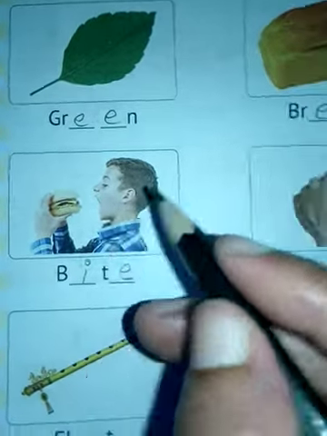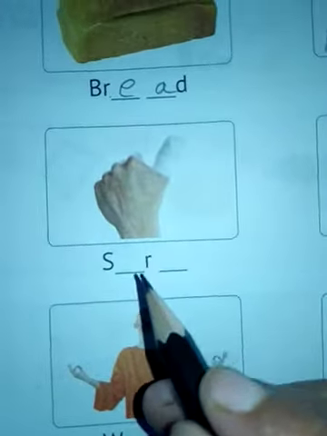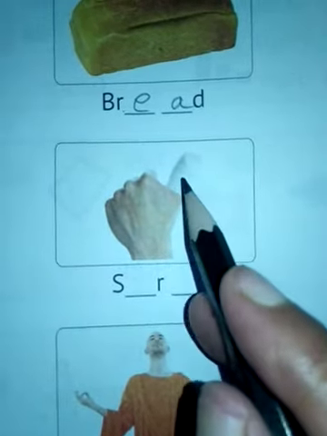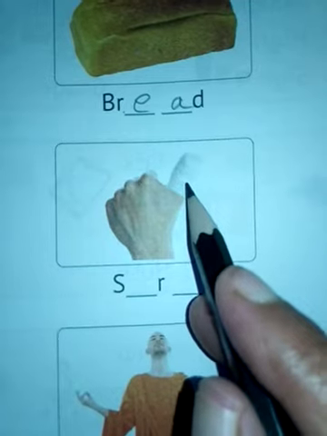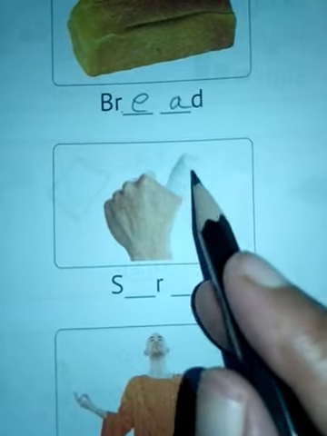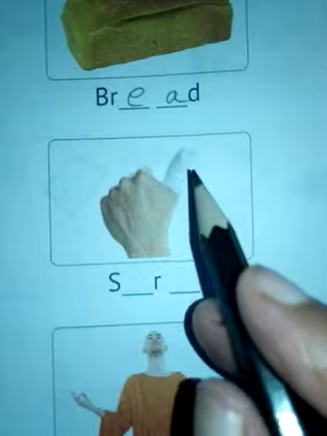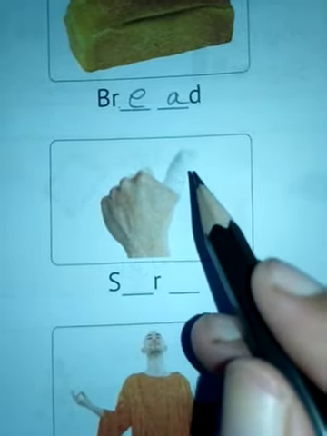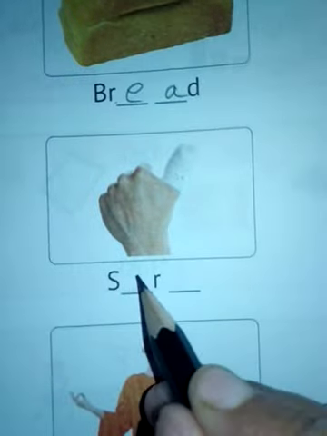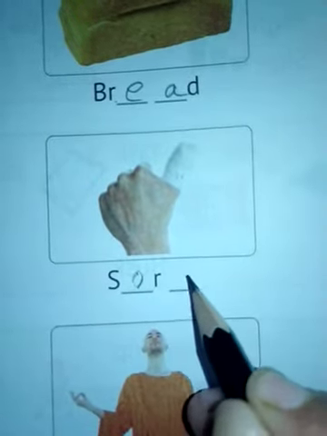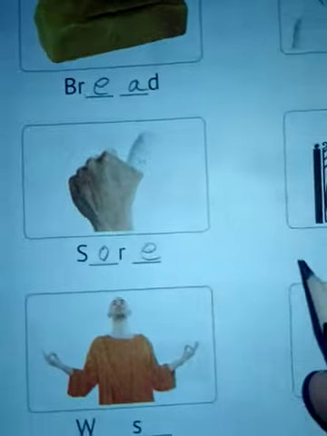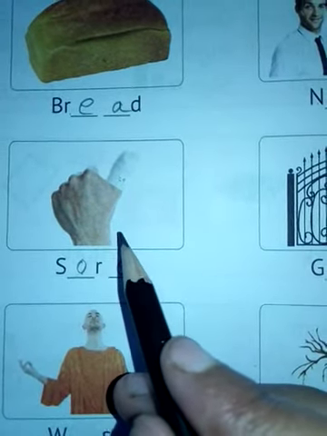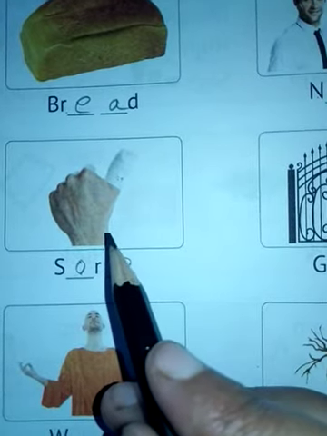He is doing, no? Next, this is a painful part of the body. See here, this is the thumb, isn't it? It is tied with a bandage. So this is called sore. S-O-R-E, sore. This is a describing word.